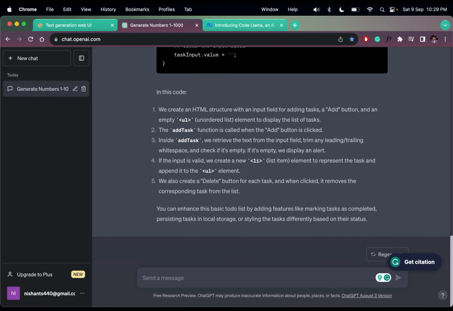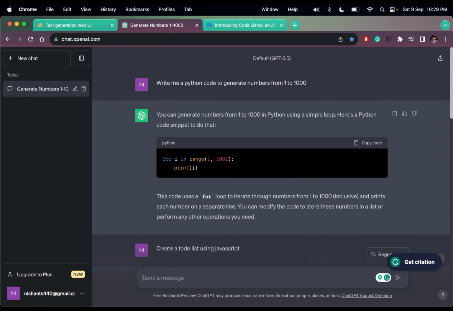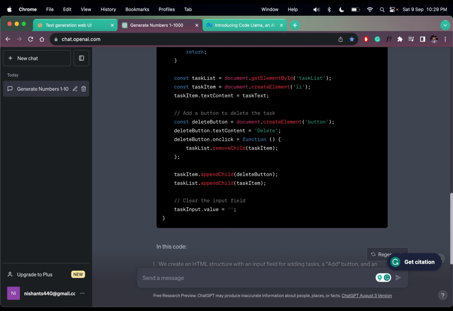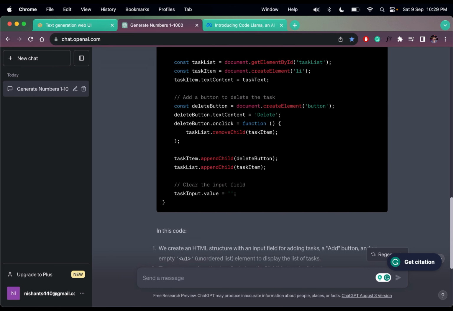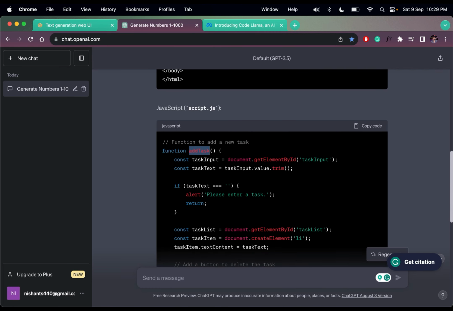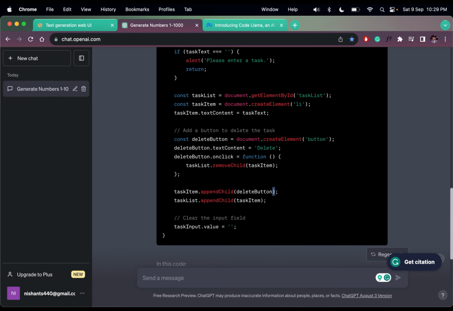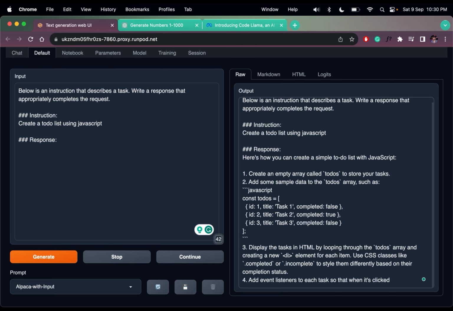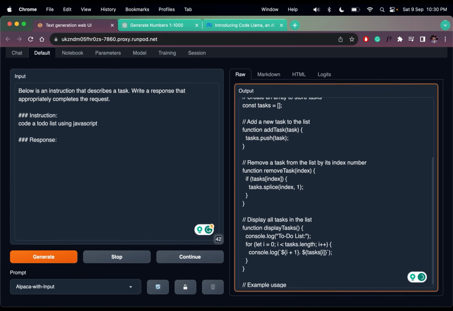In the ChatGPT one, we have finished the creation of our to-do list using this JavaScript file, with add task, and we have a delete button. We have to run it to check. Now, in Code Llama, create a to-do list using JavaScript. Let me generate this one. It is giving us the steps, not the code exactly. So I can say: code a to-do list using JavaScript. Okay, now we are getting it.